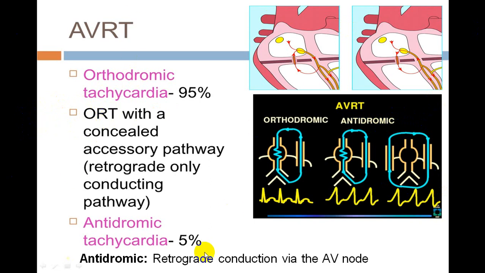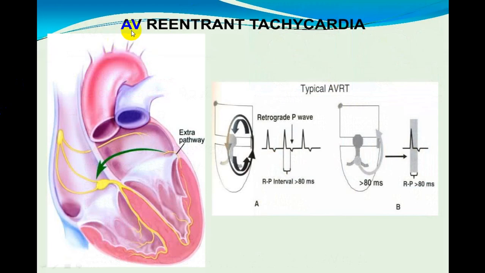So just go through it again, you will understand very easily. I have explained it in a most simplified form. So atrioventricular re-entry tachycardia will produce a narrow complex, and there is a P wave after the QRS complex, we call it the RP interval. And if the RP interval is more than 0.8 second, then it is in favor of a re-entry tachycardia, which is AV nodal re-entry tachycardia. So just have a look at that. And if it is less than, I've shown you before,